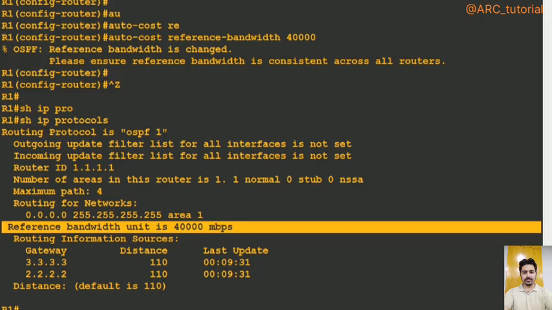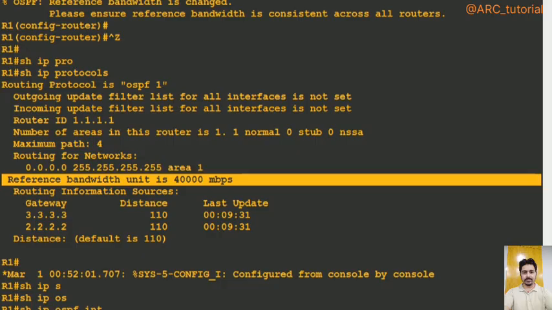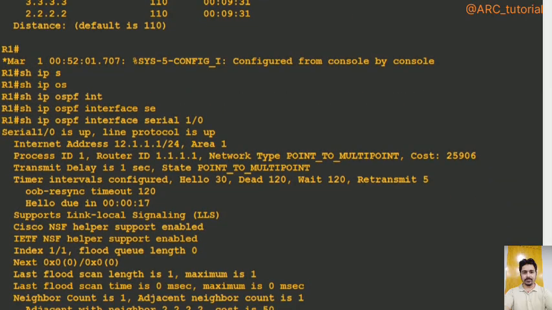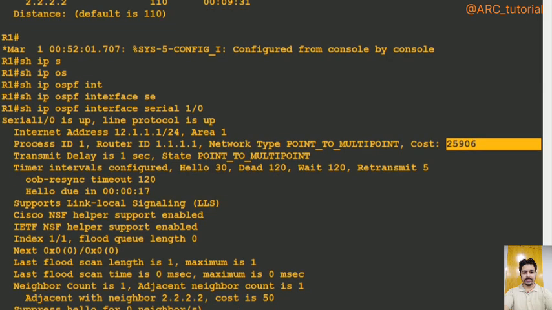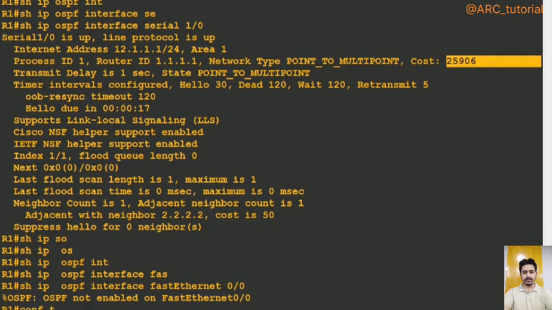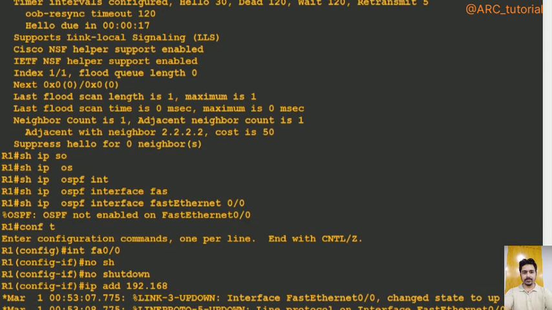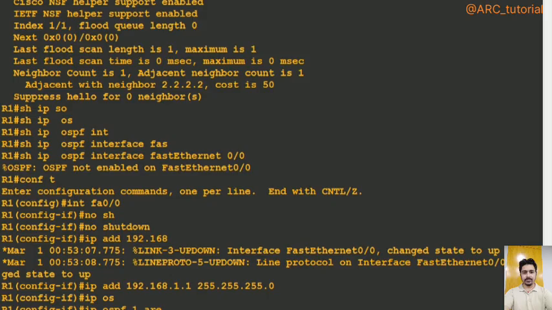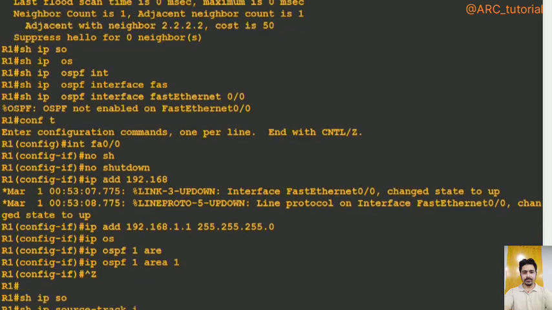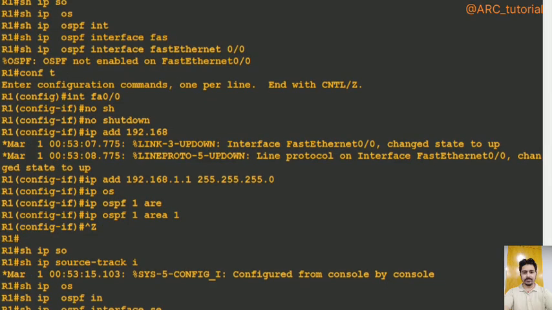So in this way you can change it. Then after, you can see show IP OSPF interface serial 1/0, and you will see that the cost is now 25906. If you check the cost of show IP OSPF interface, see, its bandwidth is 10 Mbps.